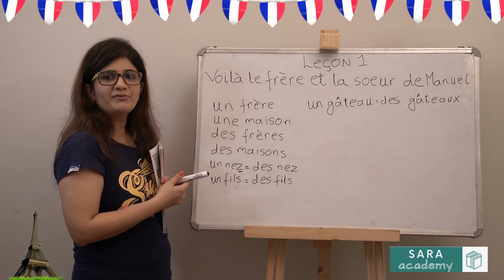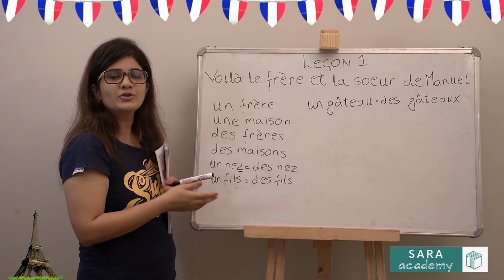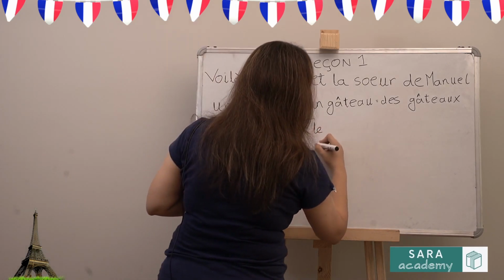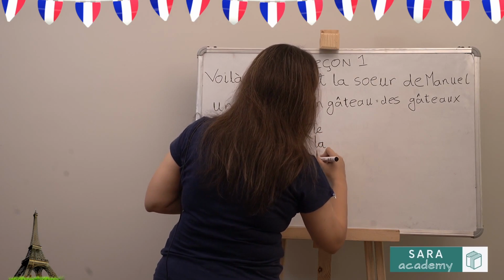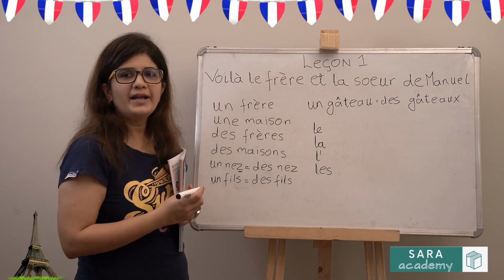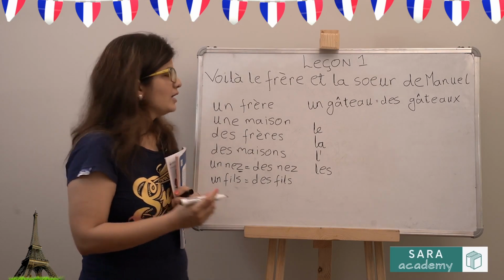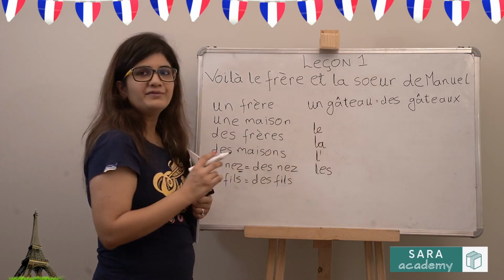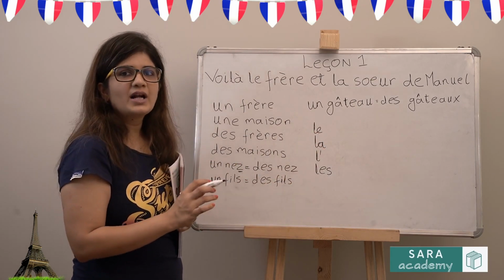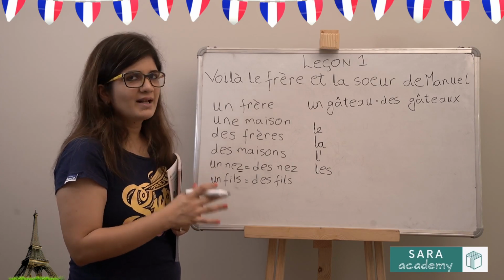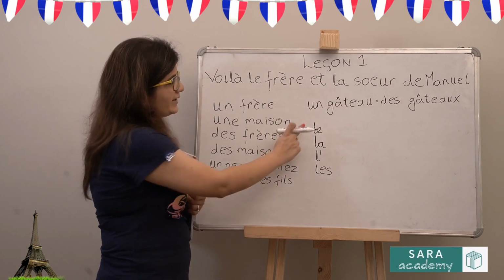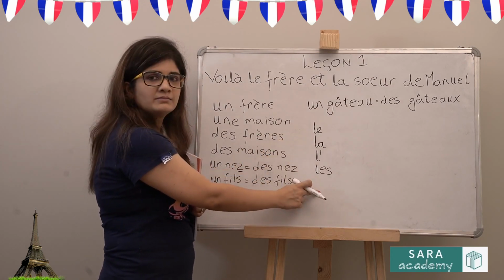Now comes your topic of definite articles, which translates into 'the' in English. So your definite articles are le, la, l apostrophe and les. Any masculine singular noun we will write le. Any feminine singular noun we will write la, and any noun starting with a vowel or H, whether it is masculine or feminine, it doesn't matter, we will use l apostrophe, and the plural of all these will become les.